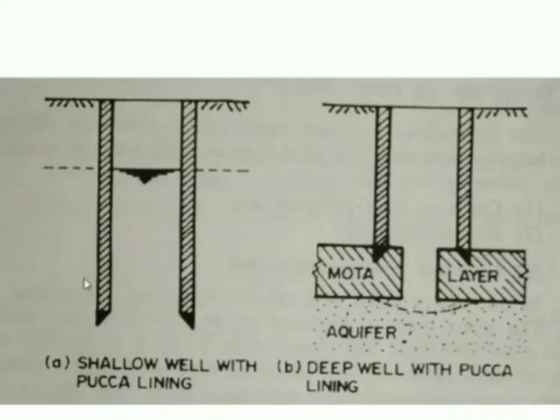So in this first case, I have shown you this particular picture of a shallow well. It has penetrated the primary aquifer system here, and there is no supporting system as such. The deep well is going to have the clay liner or clay layer, or we call it the mota layer.